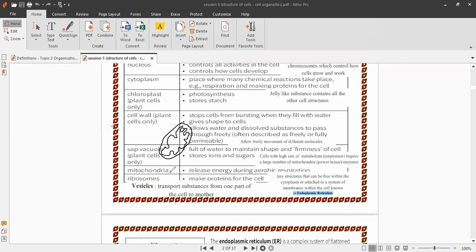What about ribosomes? Ribosomes are attached on the surface of endoplasmic reticulum, which is attached to the nuclear envelope of the nucleus. These tiny structures are found free within the cytoplasm or attached to the endoplasmic reticulum. The type of endoplasmic reticulum that ribosomes are attached to is called rough endoplasmic reticulum. What is the function of ribosomes? Ribosomes make proteins for the cell.